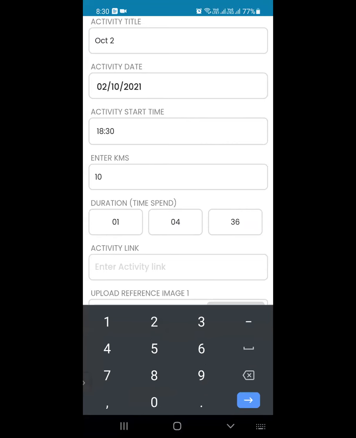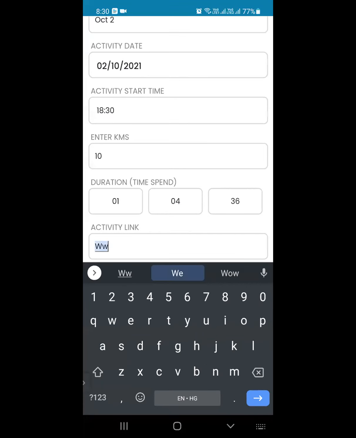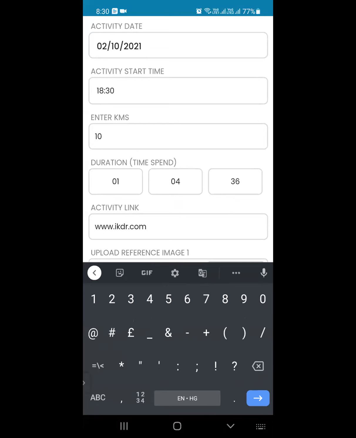Many of times we have seen that they just put whatever date or whatever time is at that particular moment and leave it, and then it creates a confusion because the app shows a different time and the screenshots show a different time. So try to match the timings, please.